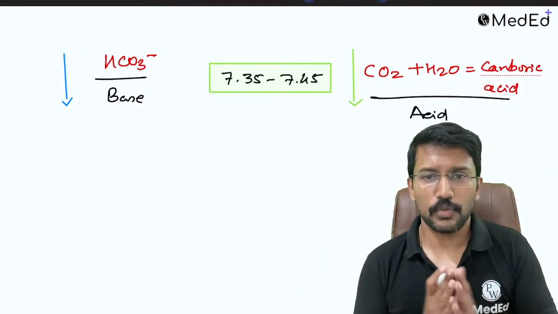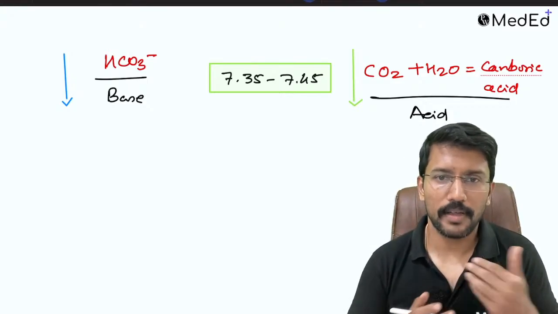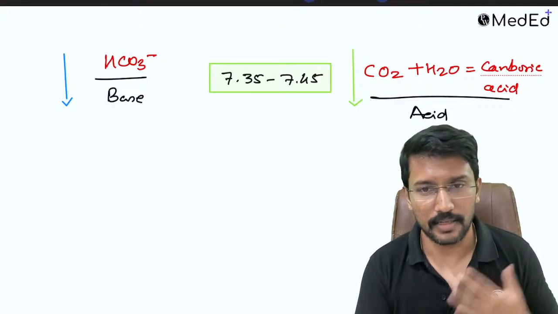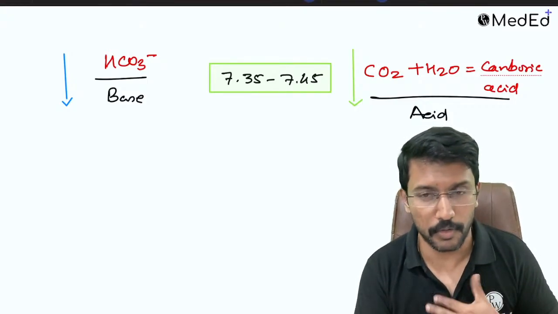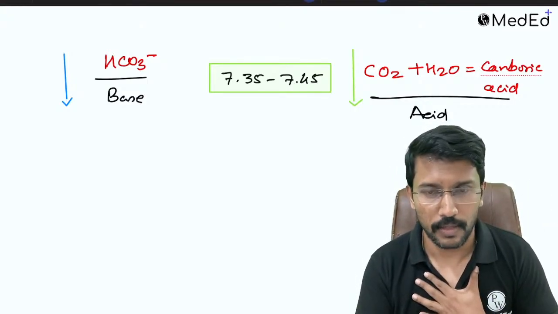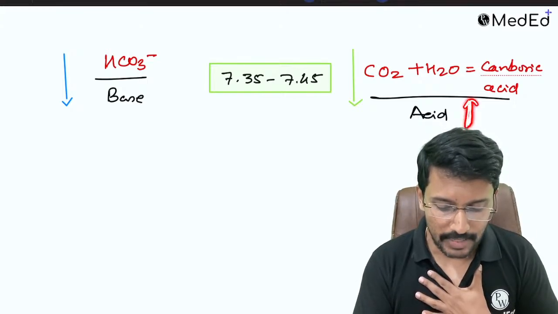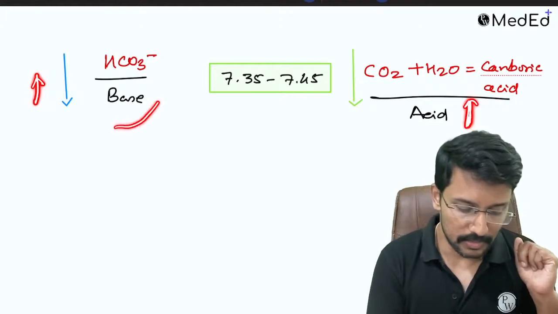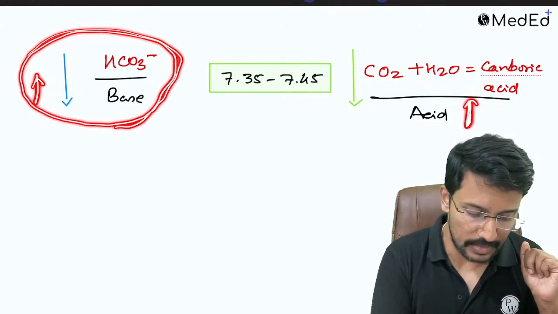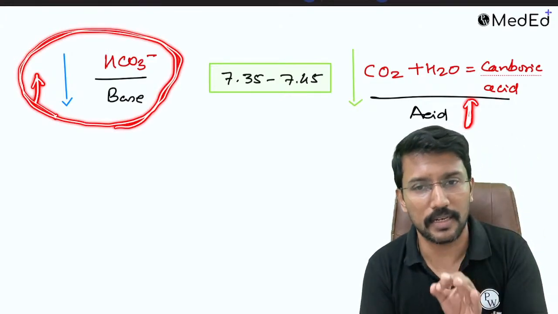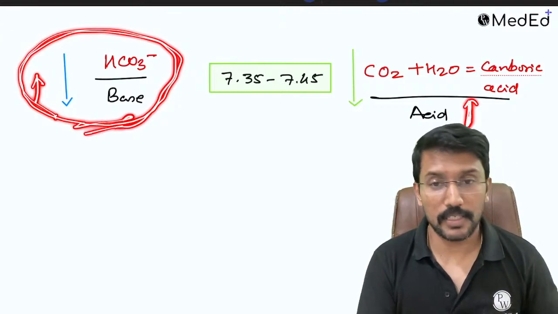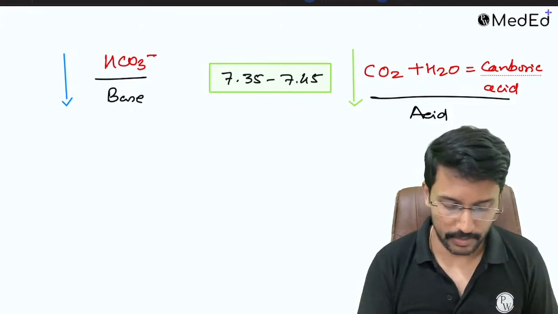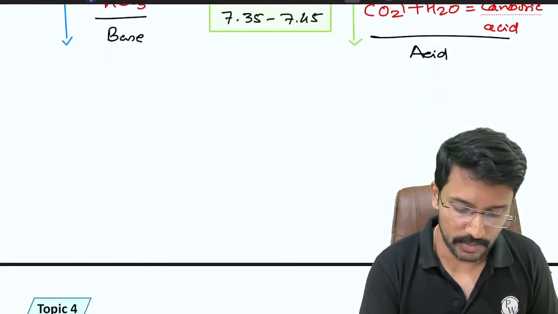So in respiratory acidosis, the previous example that we saw, what happens? We are not able to clear the carbon dioxide. We are retaining the carbon dioxide in the blood because we are not able to clear it through the respiratory system, like we have COPD. So acid is increasing. If the acid is increasing, the base is expected to increase. If the base increases, that means the metabolic system or the kidneys are compensating. That is a compensatory change, and it may be strong enough to get the pH back to normal. To give you an example, I added too much carbon dioxide.